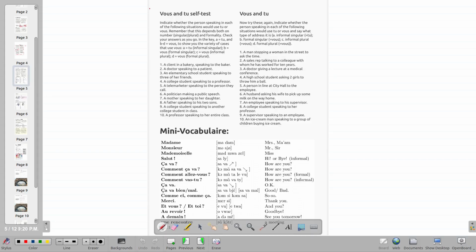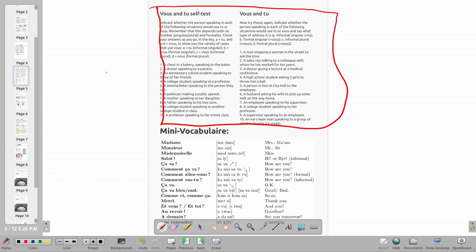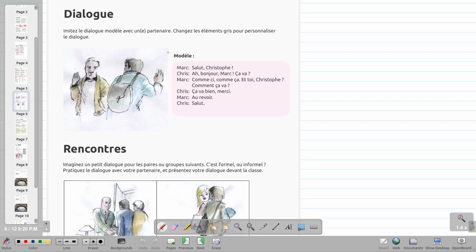There's this section here, which you can use to take a test to see how much you understand these things. Just take a look at that. If you have any question, let me know. I'm going to go to the next page so that we can apply some of these things that we're learning more in terms of achieving our communication objectives. Dialogue.